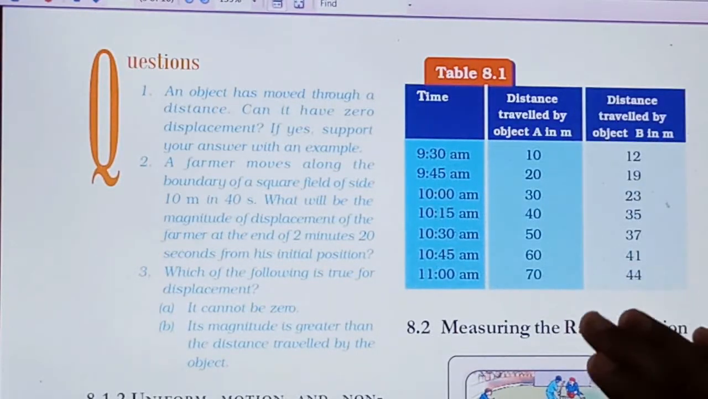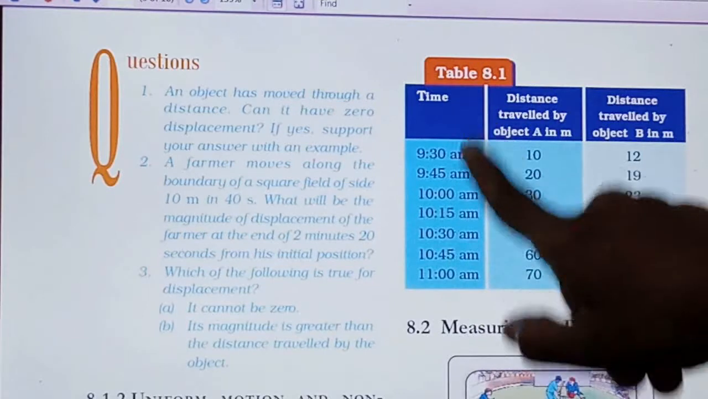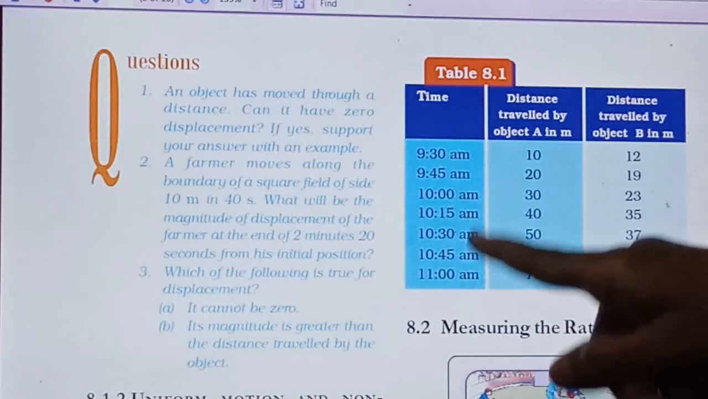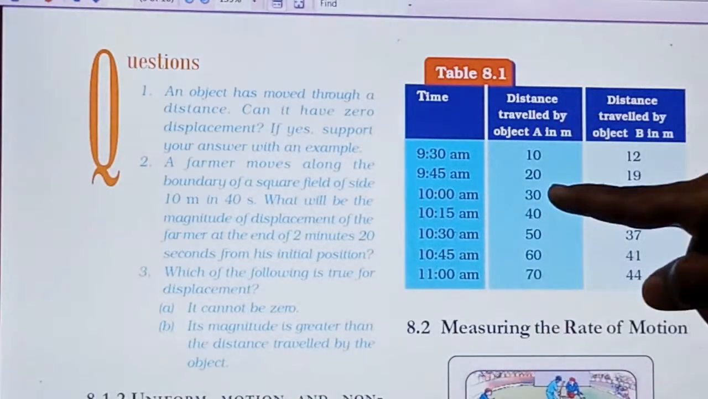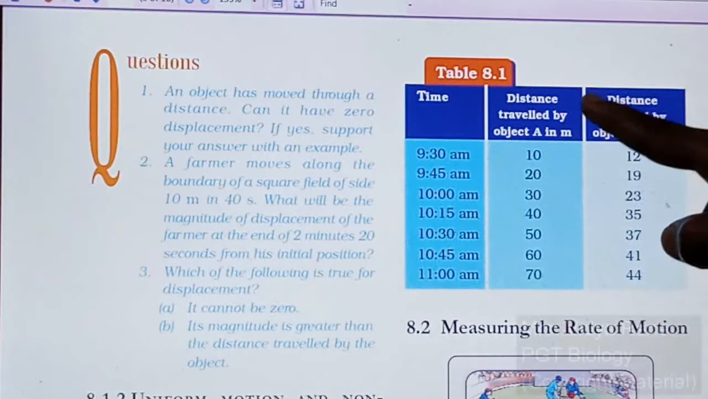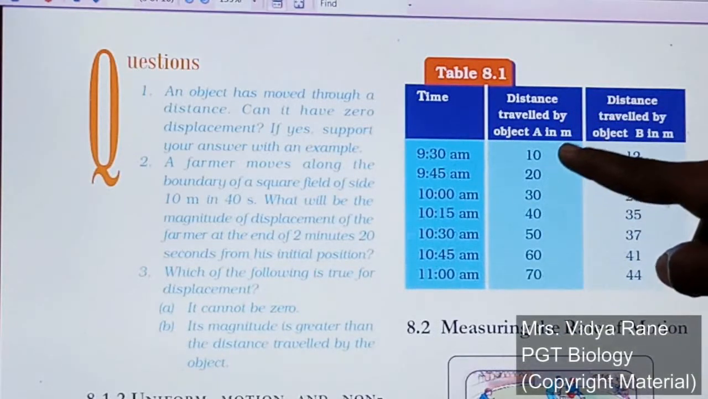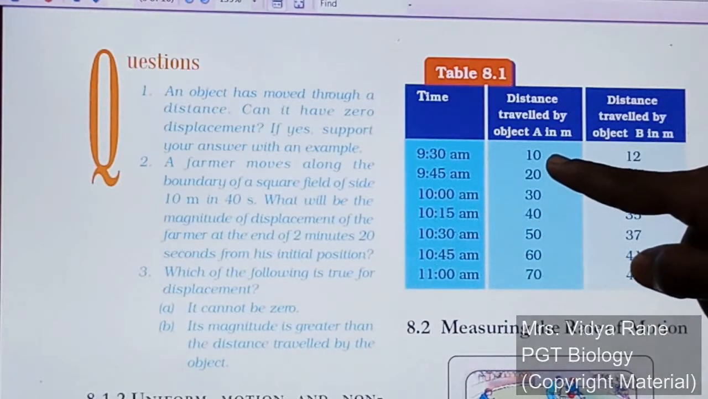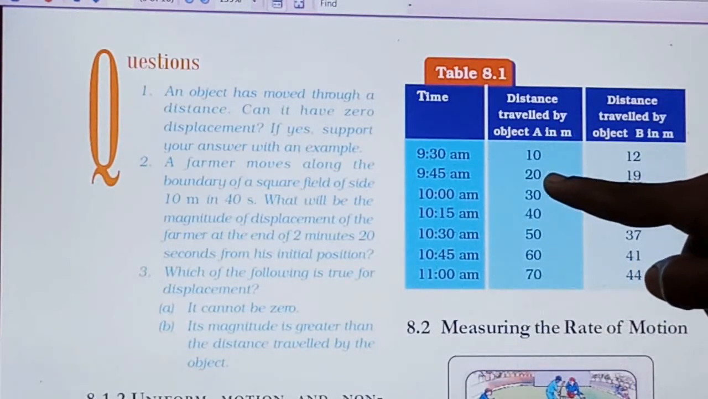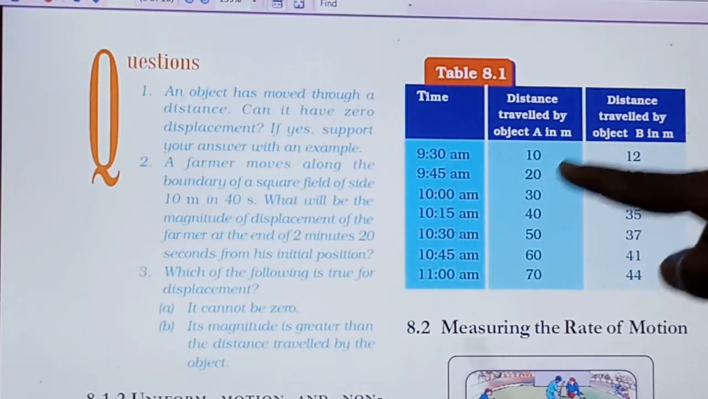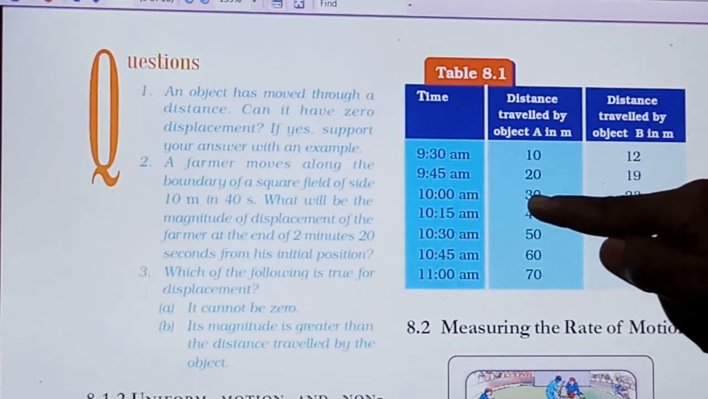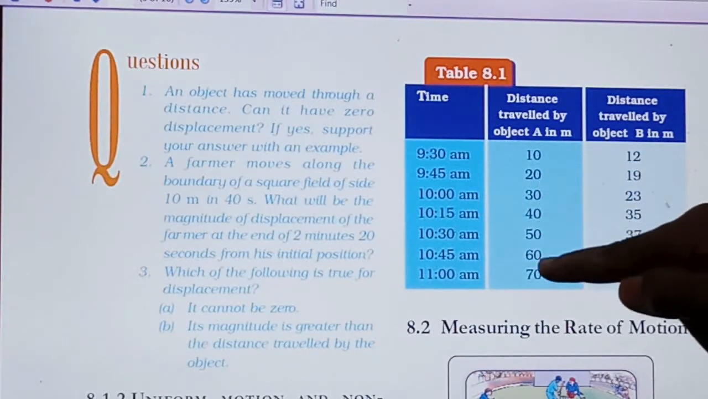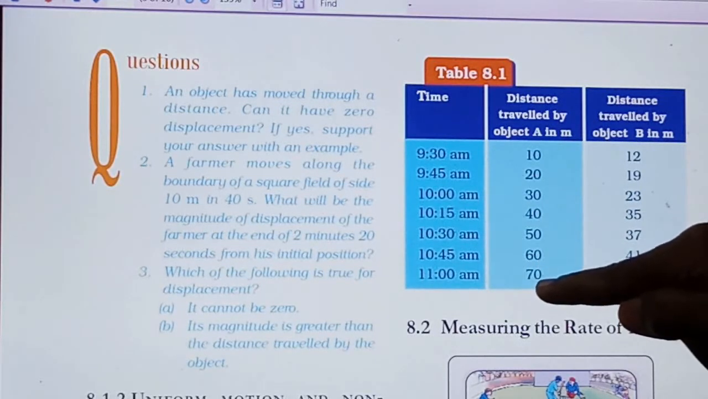Now if you see both these tables, the time interval is the same, a 15 minutes gap. So you have to see that after 15 minutes object A has travelled 10 meters. Earlier it was 10 meters, after 15 minutes it becomes 20, so 10 meters more travelled. Then again after 15 minutes 30, so again 10 meters is travelled. So after every 15 minutes it goes on 10 meters more.